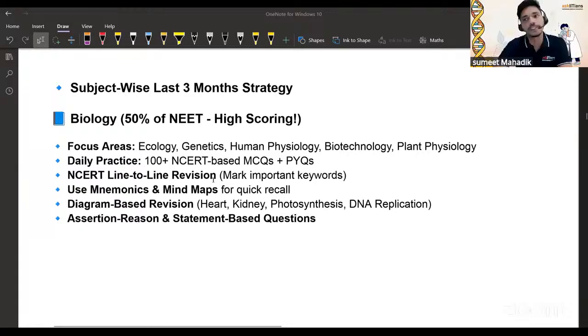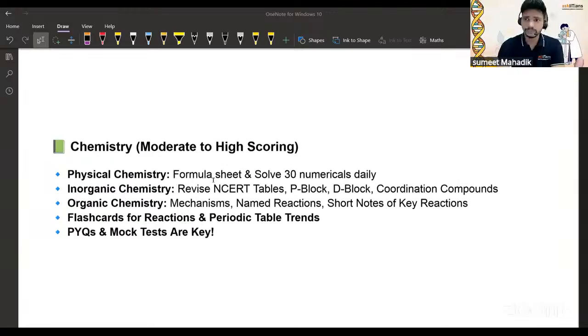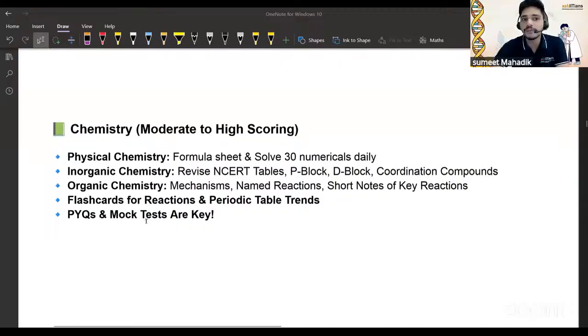Then chemistry: physical chemistry, inorganic, organic. I would suggest you go for organic first. Those who are thoroughly preparing for NEET have a little resistance towards formula based questions, which is totally physics and physical chemistry. So we have to work on it. How can we work on it? We can use flashcards for the reactions and for the periodic trends. And obviously PYQs and mock tests are the key in chemistry.